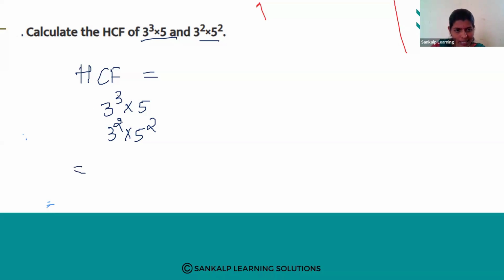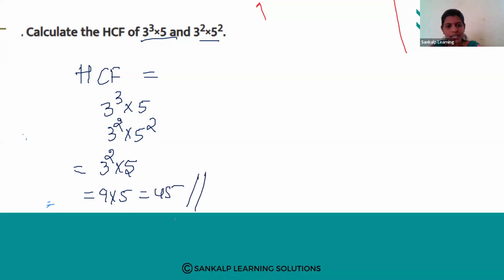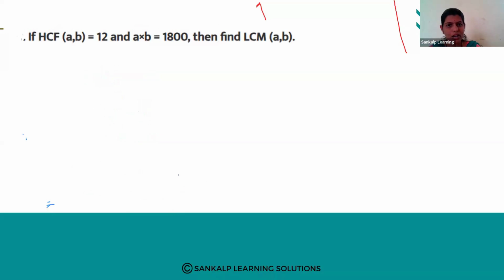Here 3 raised to 3 is there, here 3 raised to 2 is there. So 3 raised to 2 is common. Here 5 is there, here 5 raised to 2 is there. So 5 is common. That means 9 into 5. 9 5s are 45. So this is our HCF. Okay, this is also the same. Here they have directly given A into B.